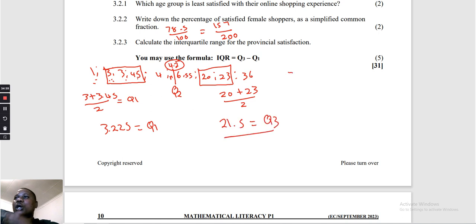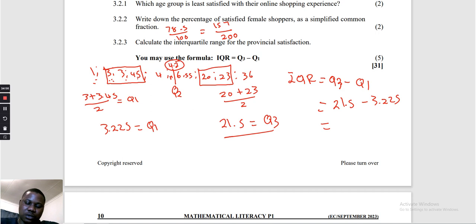So then our IQR is equal to Q3 minus Q1, which is going to be 21,5 minus 3,225, which is equal to 18,28, rounded off to 2 decimal places. And that is the end of part number 3.